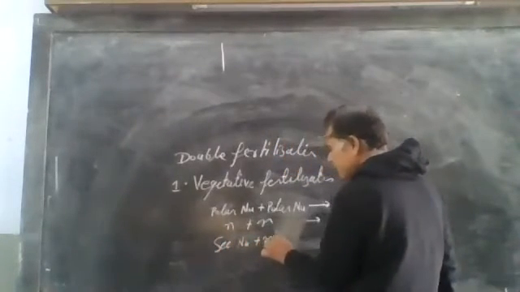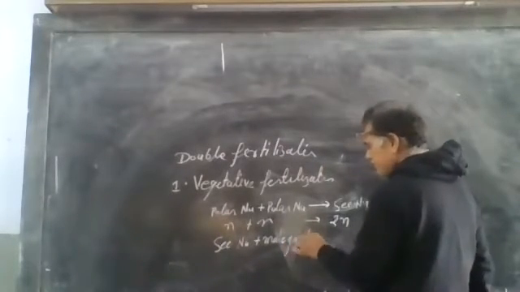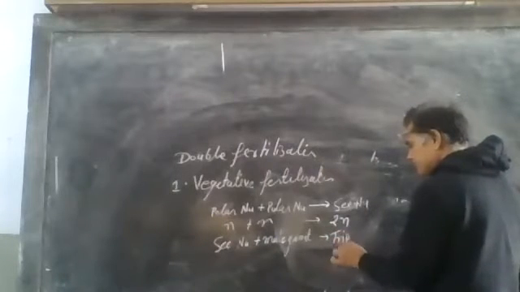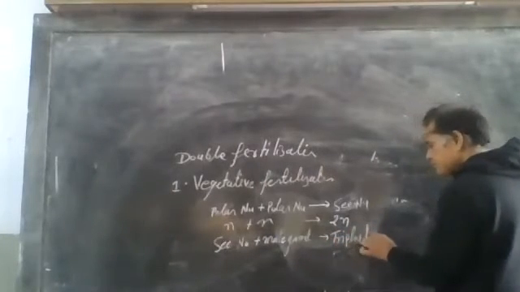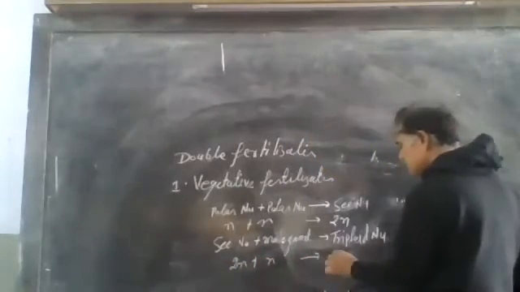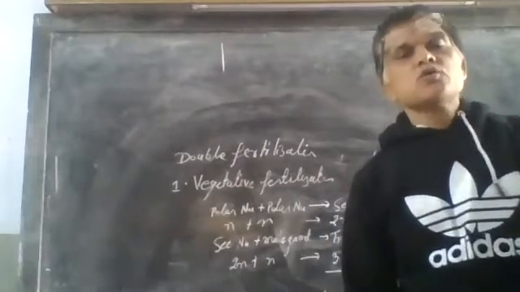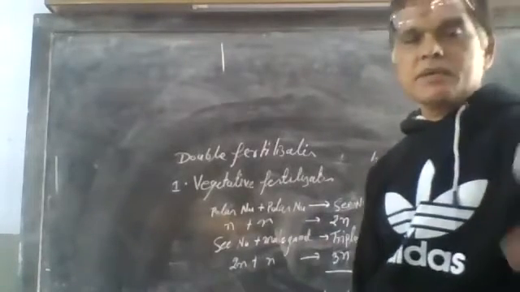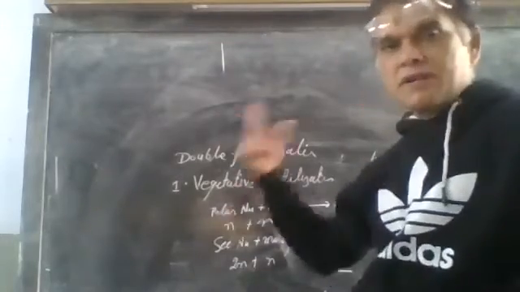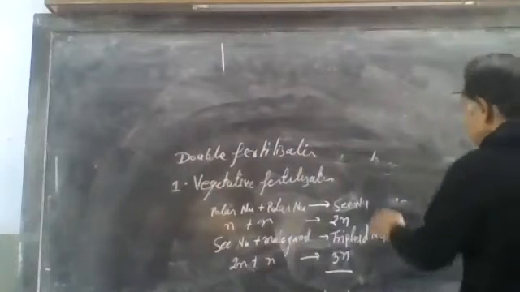is fertilized with a male gamete, and that forms a triploid nucleus, which is 2n plus n, that is 3n. It is also known as the primary endosperm nucleus. The primary endosperm nucleus will further develop into the endosperm. This is the first fertilization, which is also known as triple fusion or vegetative fertilization.